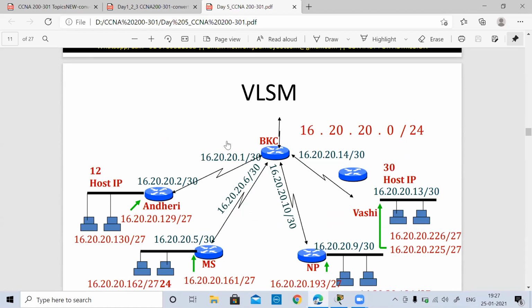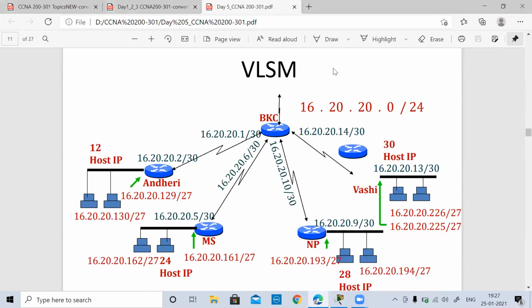Ma'am, about the variable subnet mask, like you have said that on your router the host requirement is 12, right? On the serial link there are 2 hosts, you can see from the diagram. Seeing the diagram, we can straight go and do the variable length subnet mask rather than doing all those subnetting for hosts, right?